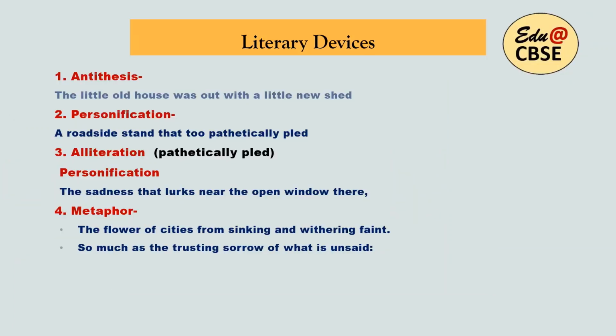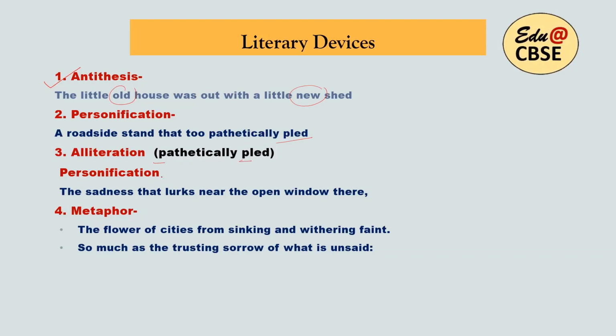So the literary devices now. The first literary device that I am going to discuss is antithesis. In the line, the little old house was out with a little new shed, here the word old and here the word new, old and new, contrasting ideas in the same line, so that is antithesis. Then personification: a roadside stand that too pathetically pled. Pled here, pleading, a roadside stand pleading, so that is personification. We have alliteration here in the same line, p and p, pathetically pled.